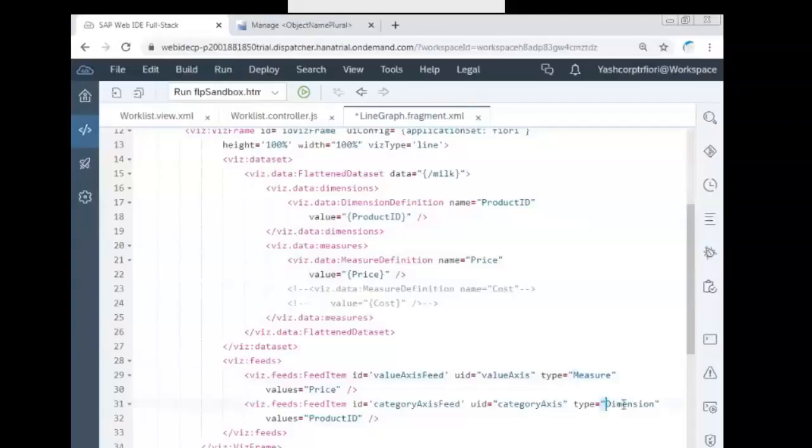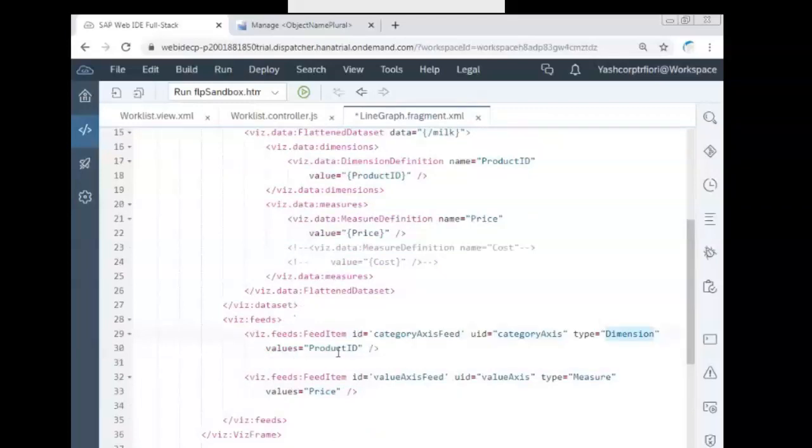Measure is there, dimension is there. This must be written on the top: X axis, Y axis. For the category axis dimension, the value is product ID. The measure is price.